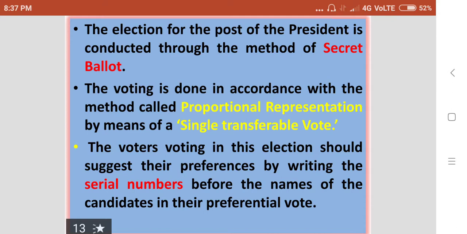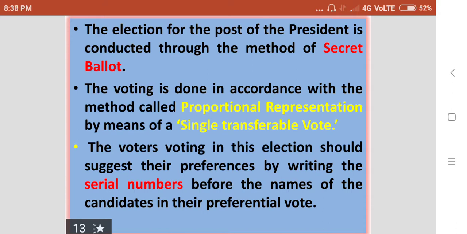Open ballot system means while casting their votes, they can raise their hands to give their preferential votes. By raising their hands, they can give their votes to the candidates. So these are the two types of ballots: secret ballot and open ballot.